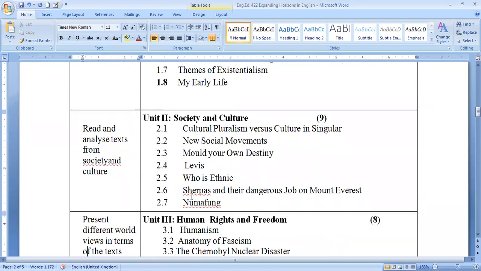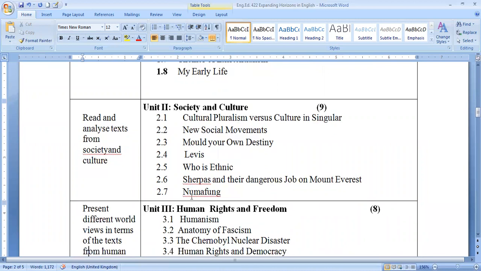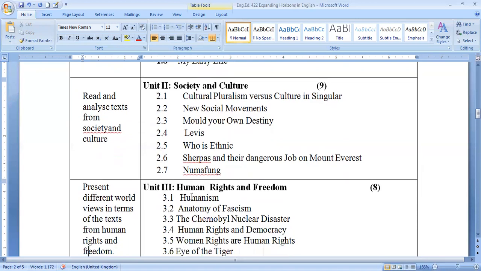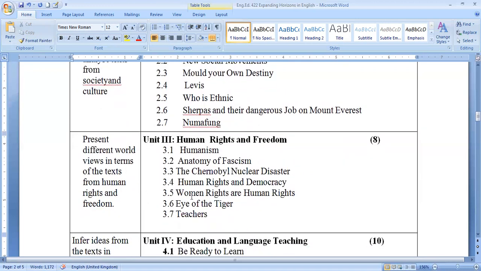The next unit, unit second, is about society and culture. Under this unit, students have to learn about cultural pluralism versus culture in singular, then new social movements, mold your own destiny, Lewis, who is ethnic, Sherpas and their dangerous job on Mount Everest, and Numa Phong. Students have to learn this under unit second about society and culture. Then unit third is human rights and freedom.